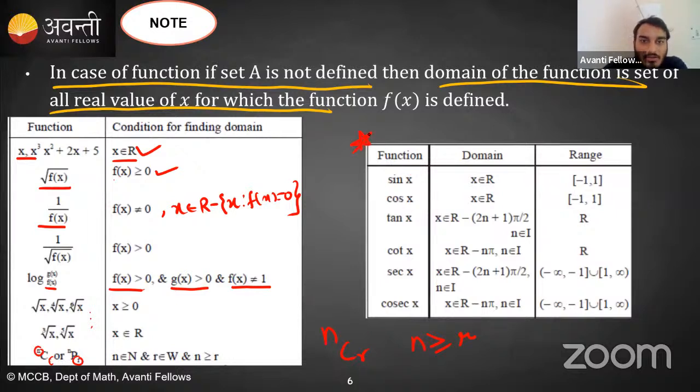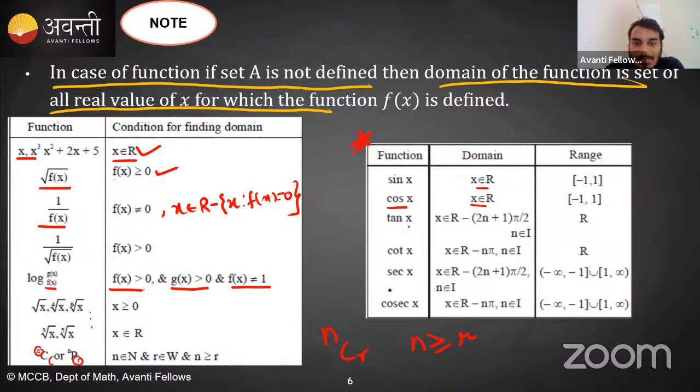For trigonometric functions, you should remember this. For sin x and cos x, the domain is the entire x-axis, the entire number line, x belonging to R. But sin x and cos x lie between -1 and 1, so we will say the range is -1 to 1. For tan x, x belongs to R minus odd integral multiples of pi by 2, right? x cannot be pi by 2, 3 pi by 2, 5 pi by 2.